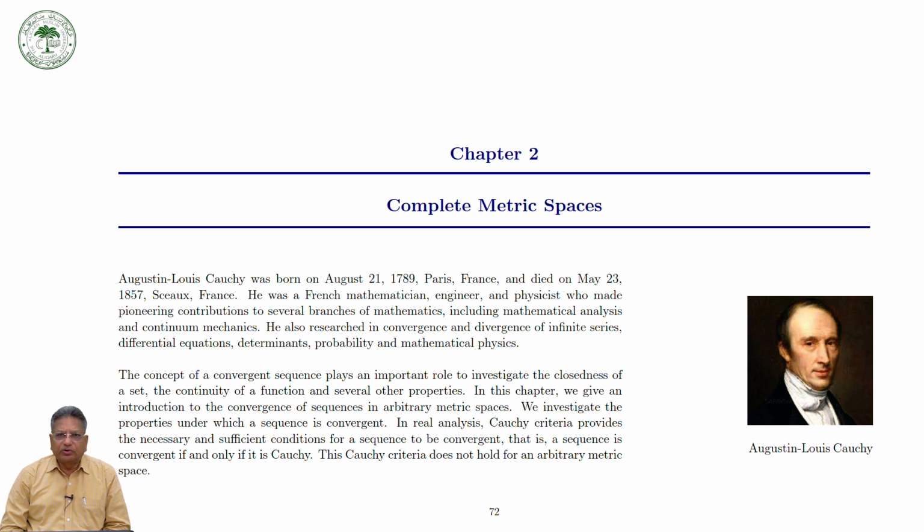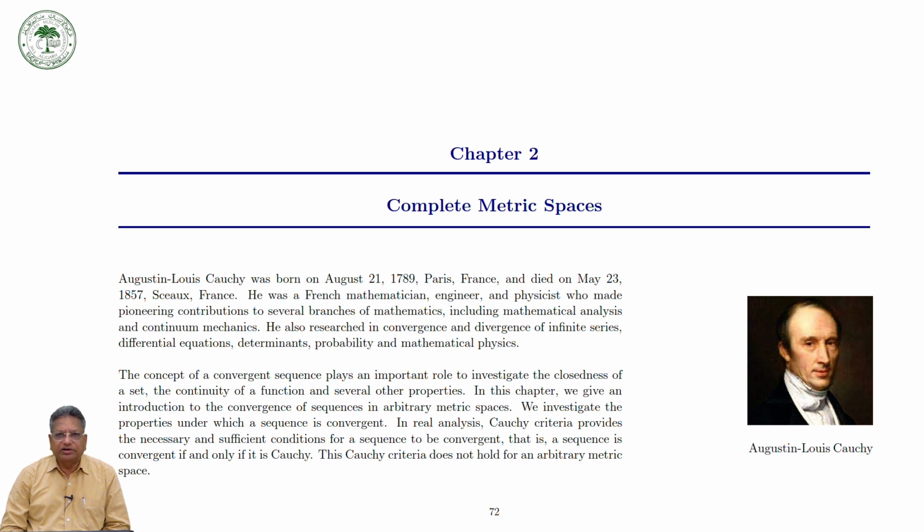Before giving the definition of a convergent sequence in a metric space, we will first discuss the definition of a sequence. Here I have the photograph of Cauchy. Cauchy was the first person who gave the Cauchy criteria.